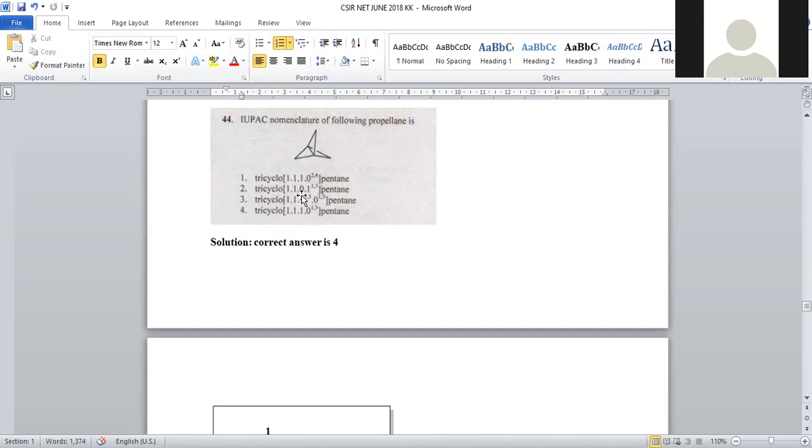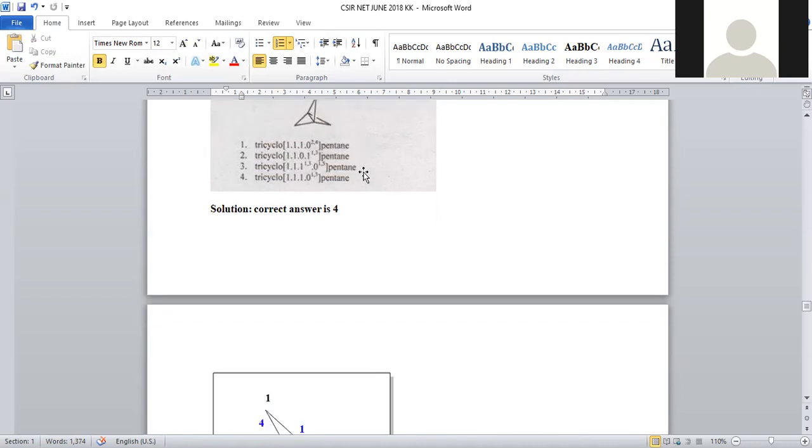Here also 1 comma 1 comma 0 1. This is not right, because the order will be like this only. After getting all this, then only we have to go for the bridging one. Right? Option number 2 is not the right answer. 1 comma 1 comma 1 0, it is possible. 1 comma 1 comma 1 0, it is also possible.